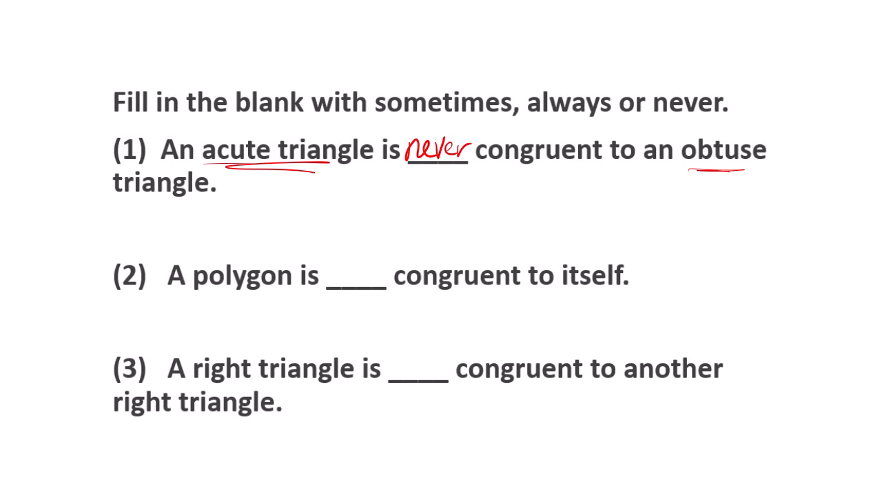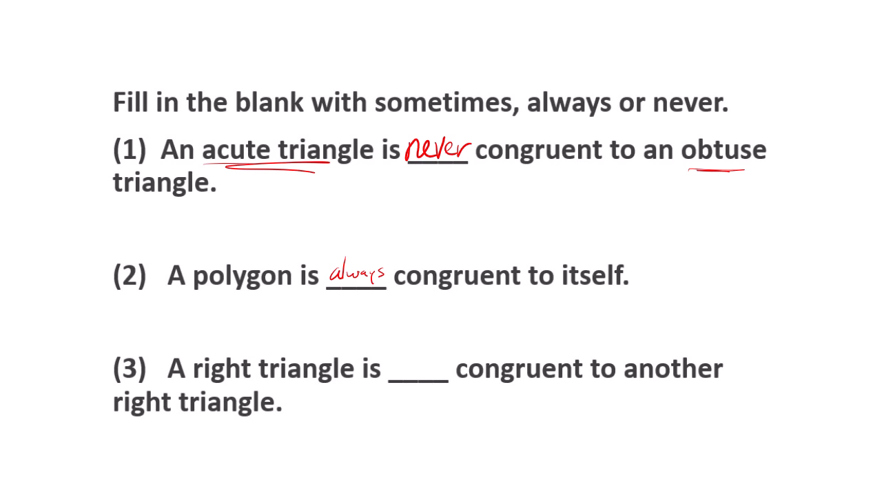Number two, a polygon is blank congruent to itself. So remember, we have this property called the reflexive property, which says that anything is congruent to itself, right? And so that's always true.